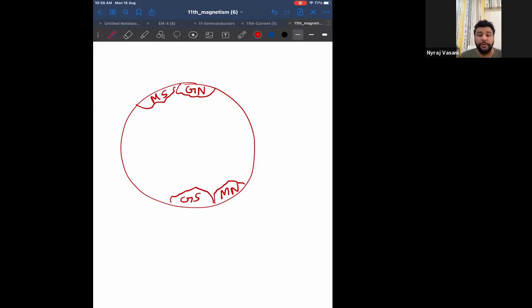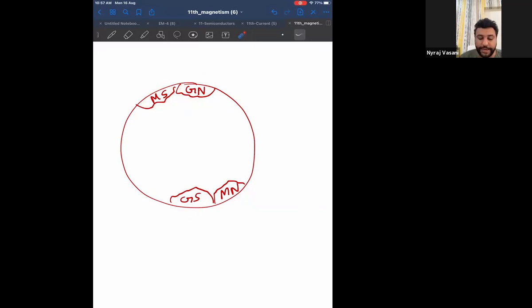So Earth has 4 poles: geographic North, geographic South, magnetic North, magnetic South. Always remember, your magnetic North Pole is always close to your geographic South Pole, and your magnetic South Pole is close to your geographic North Pole.